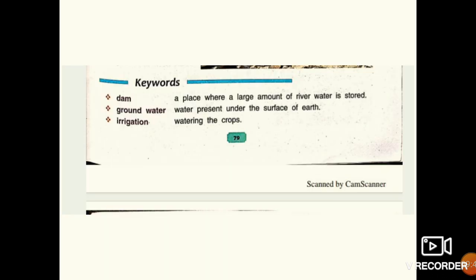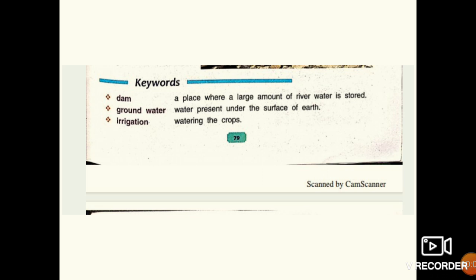And children, I am giving you as a homework the keywords, just give the heading of the chapter water, chapter number 10, and write the classwork and then write the keywords. You have to do keywords as a homework. Dam. This way I will describe later in the chapter. But just dam, a place where a large amount of river water is stored. This is known as dam.